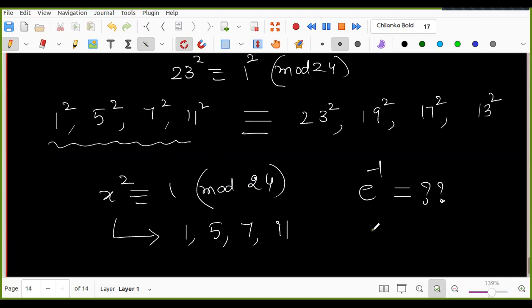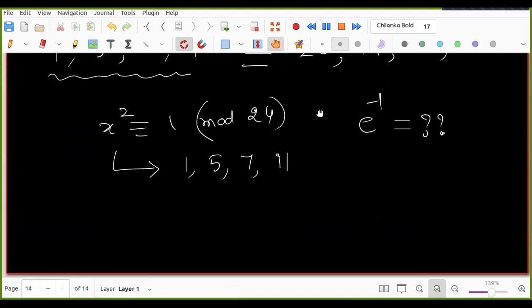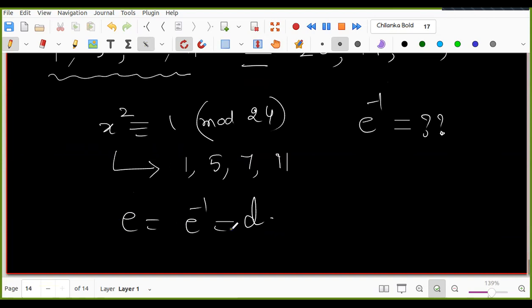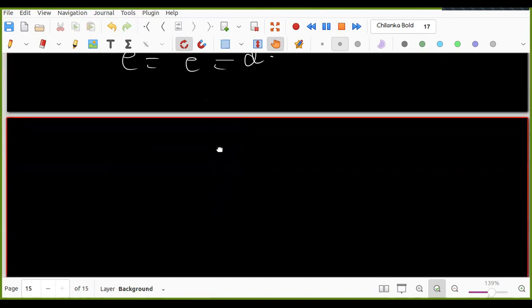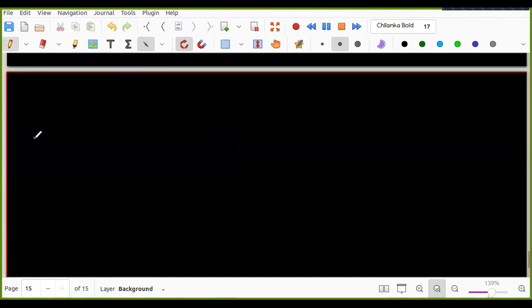So my point is that, of course, you do not know a priori whether E inverse is E or not. But these are also some of the problems we need to think about. In this case, E is equal to E inverse is equal to D. So we should be careful by taking n equal to 35 or any other number, because E equal to E inverse may happen. So means elements of order 2. Now one more question I'm giving.